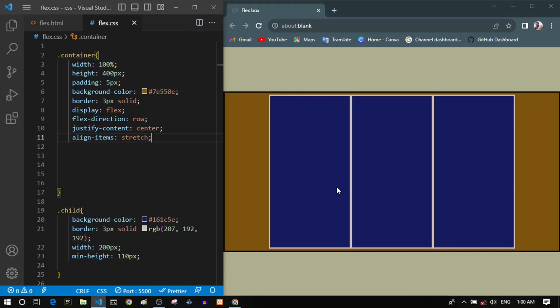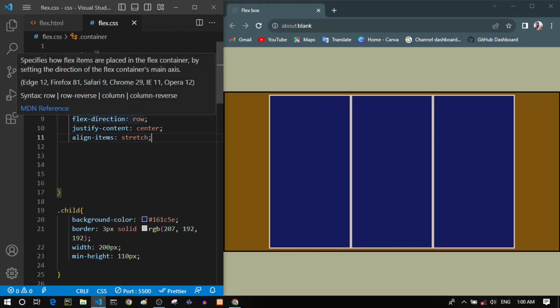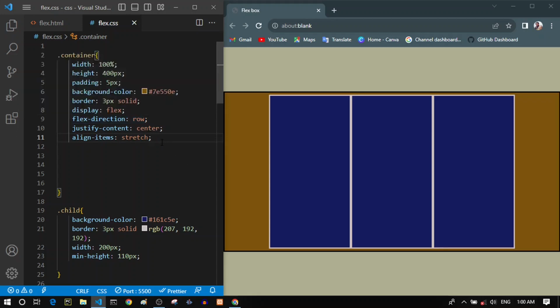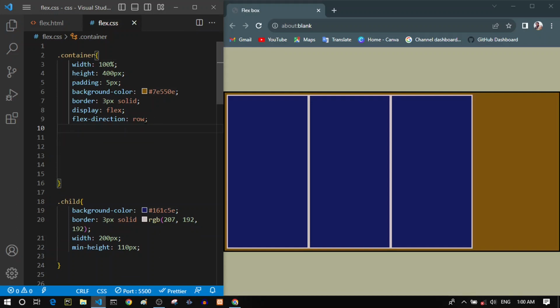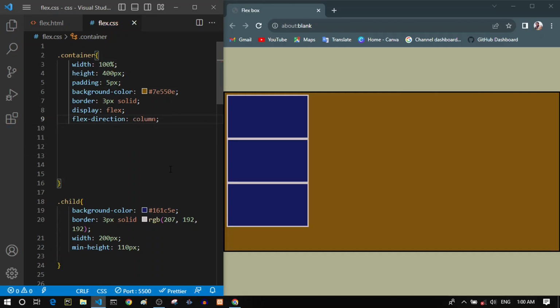So this was about justify content and align items properties. So now let's change this flex direction to column. For example, let's remove this justify content and align items properties. Now we have our standard FlexBox, but now we want to have a column-based FlexBox. You can see that now it is column-based. Now our items are on top of each other, which means that they will go vertically.